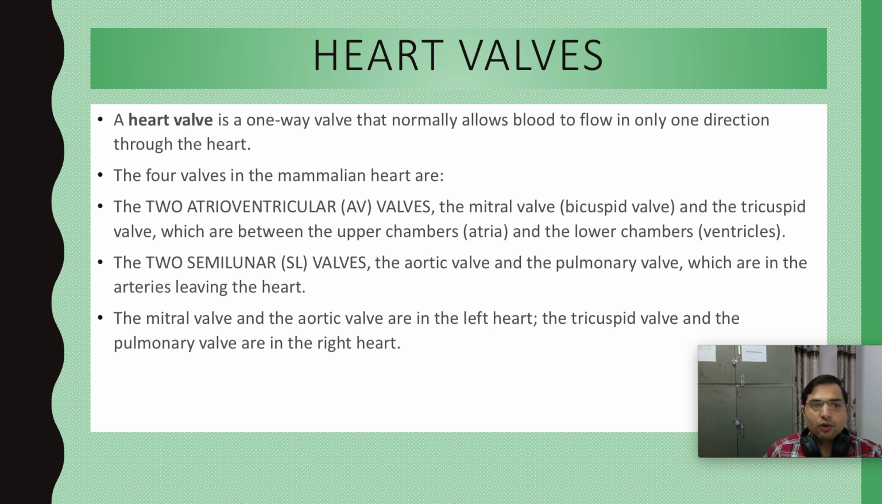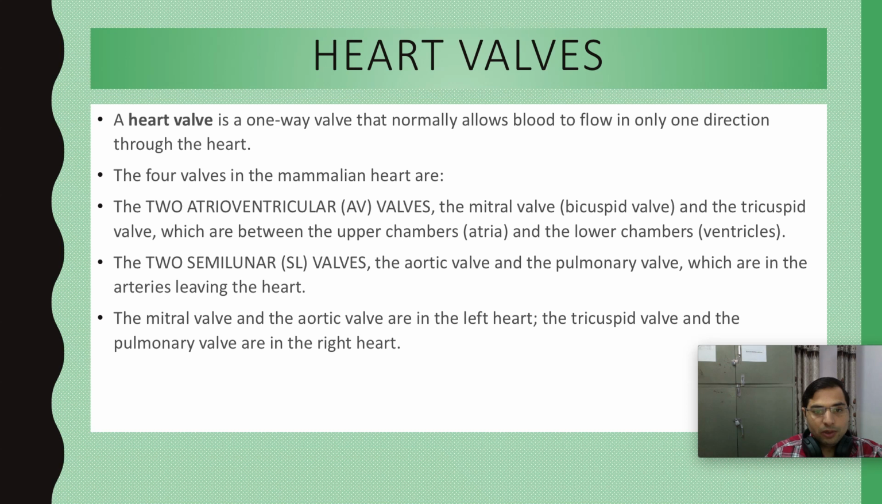In the human heart there are four valves: two atrioventricular valves, AV valves, and two semilunar valves, SL valves. The two atrioventricular valves, as the name suggests, are between the atria and ventricles. One is called the mitral valve, also called the bicuspid valve, and the other is the tricuspid valve. On the left side it is the mitral valve and on the right side it is the tricuspid valve.